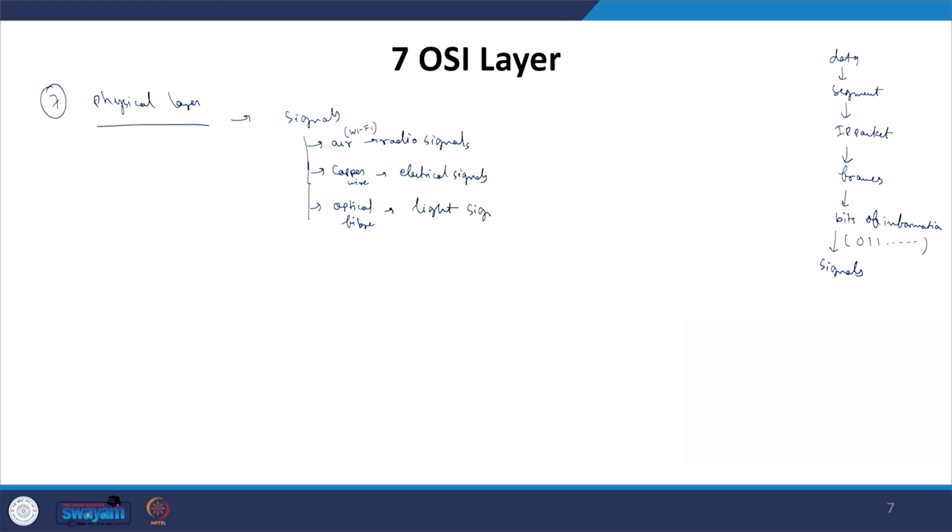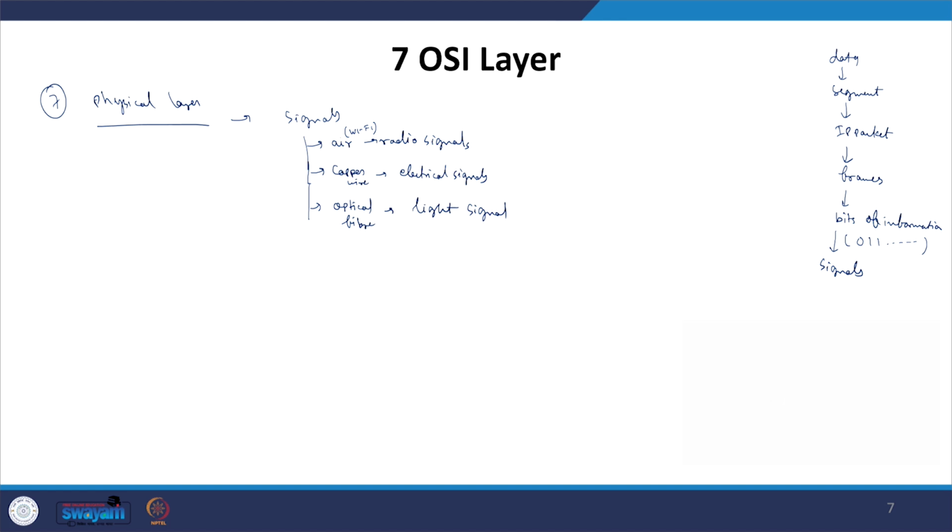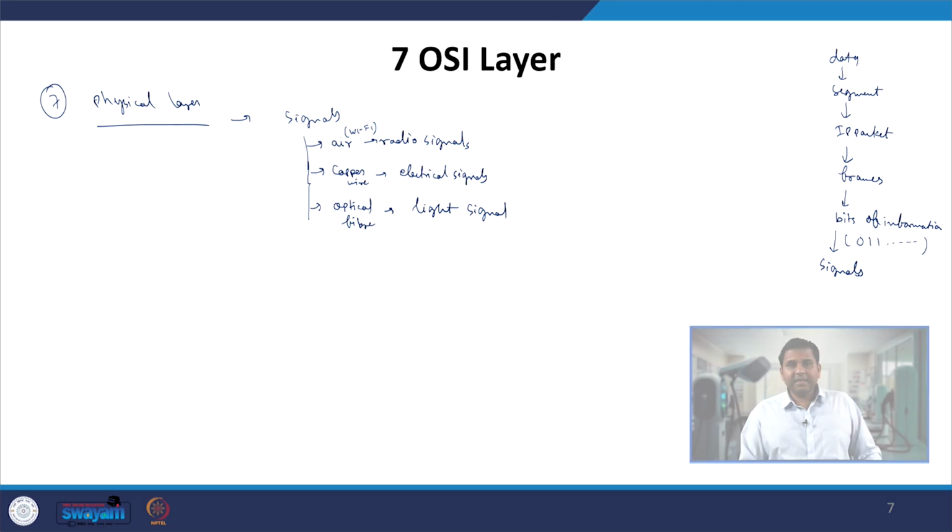So over the physical media the signals will be sent, and those signals are the representation of the bits obtained from the frames. This physical layer consists of the protocol which defines the information related to that layer. So, this is the case on the sender side.